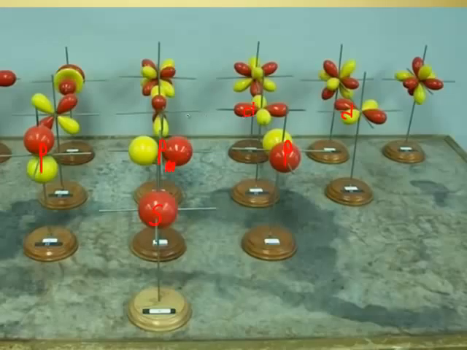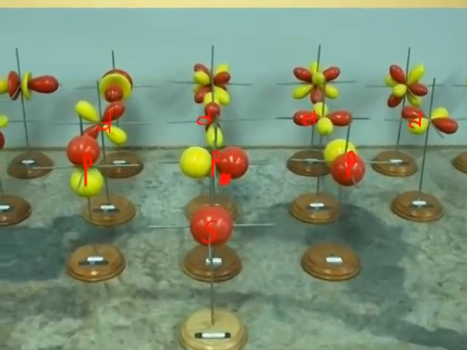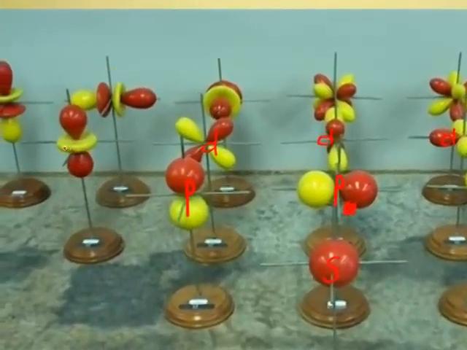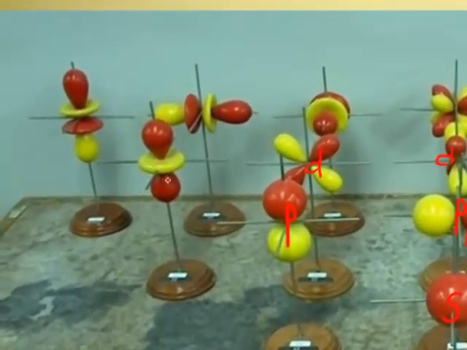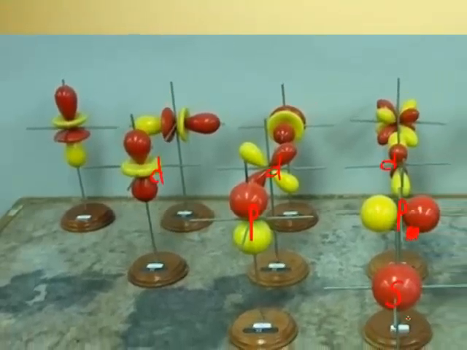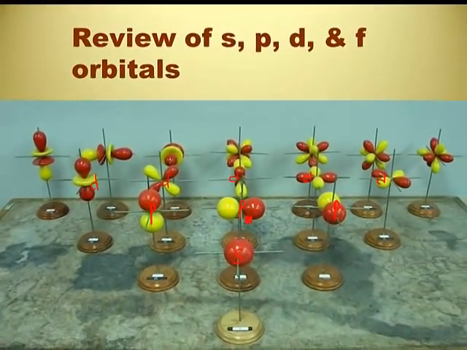So D, D, D, D, and there's the double dumbbell with the donut in it. Another D. So you got 4 cloverleafs and the dumbbell with the donut. So we can check our work here. 1, 3, 5. Okay, the next one's 7, right? Yep. This is an F.